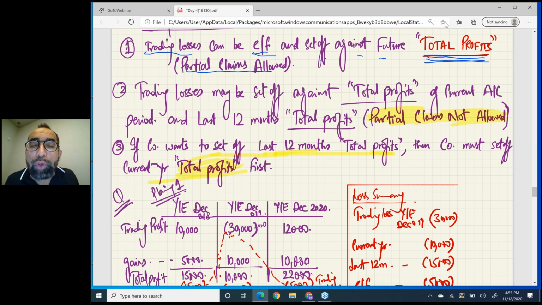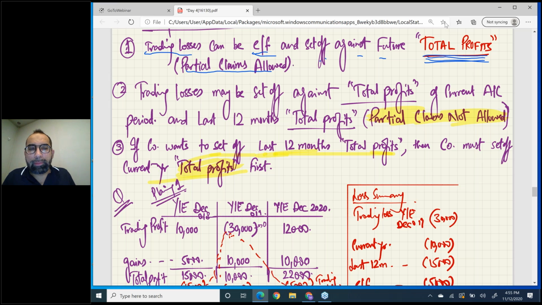That means if you want to do current year and 12 months back set off, sometimes you may have to waste your QCD.